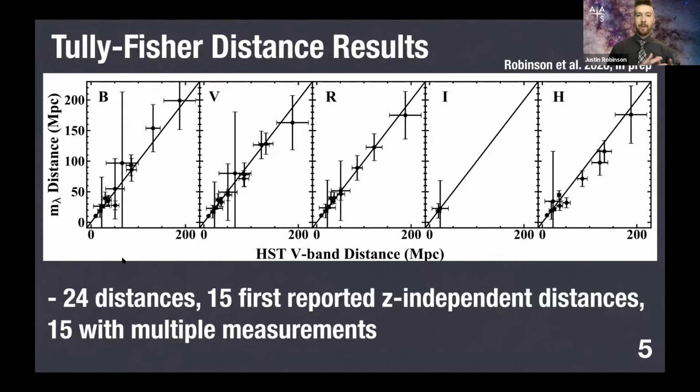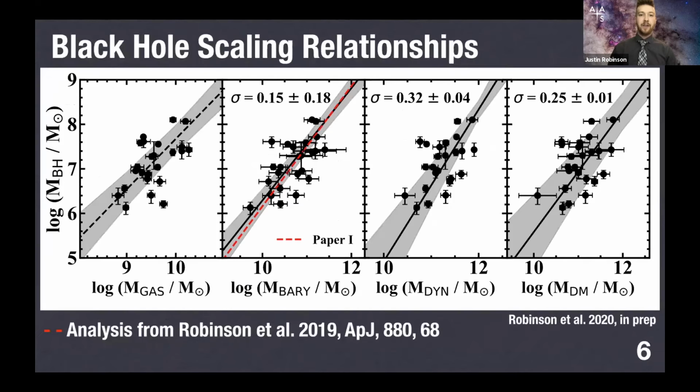And so now we have distances, we have rotational velocities, and we have the spatial extents of these galaxies. We can now start looking at the different masses in these systems and compare them to the RM-based black hole masses. The H1 emission lines allow us to constrain what the total gas mass is, and we compare that to the black hole mass in the left panel here, and we show a weak correlation. If we add the stellar masses to our gas masses, we have a constraint on what the total baryonic content is. That's very similar to the project that we did last year, which is cited below.